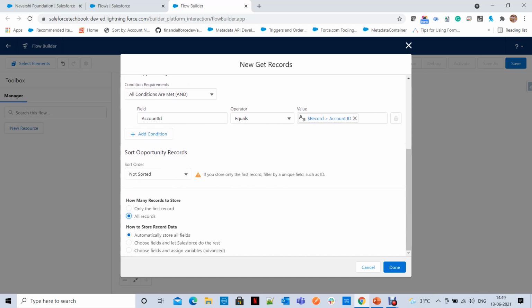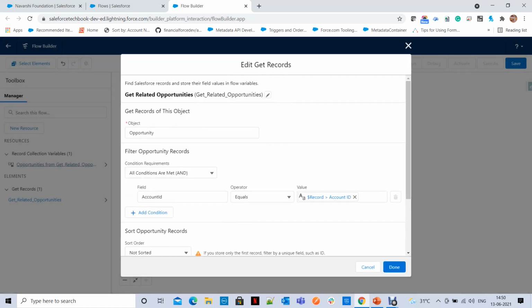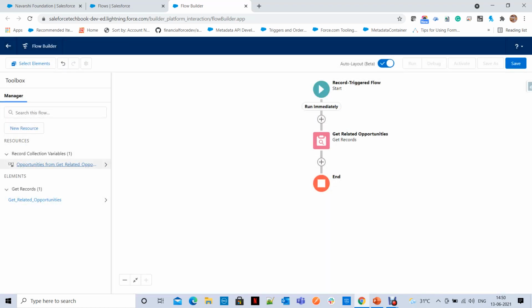Okay, and after that, automatically store all fields. You just need to take this. So what is going to happen now when you click on done? Salesforce creates a collection variable which holds all of these related opportunities. If you see here on the right side, you don't have any resources for now, but whenever you click on done, it creates a flow variable. See here. Okay, this is how it works. Now Salesforce created a collection flow variable for you.